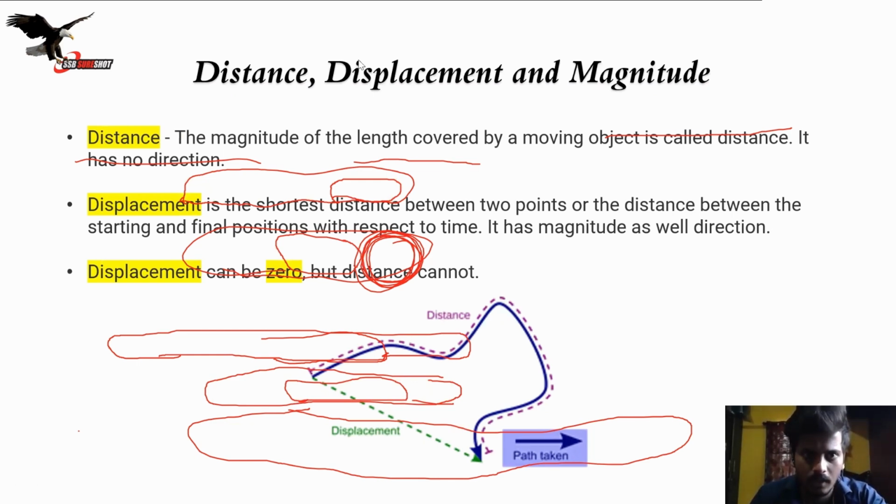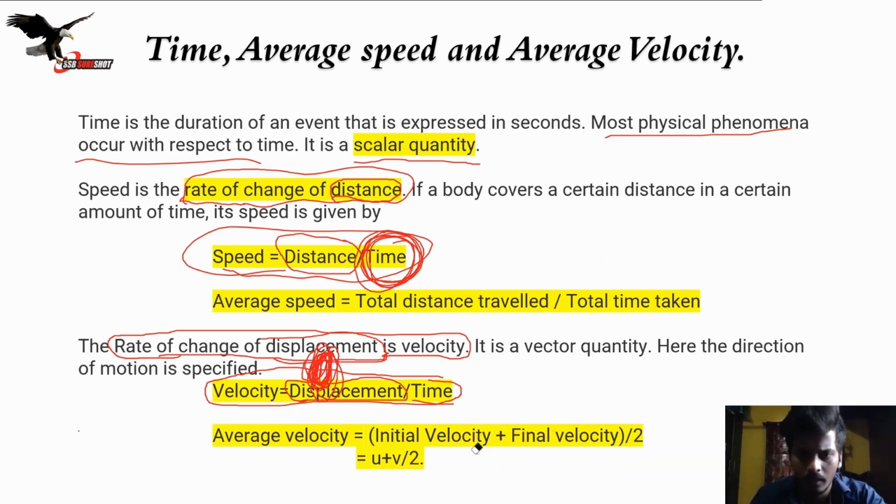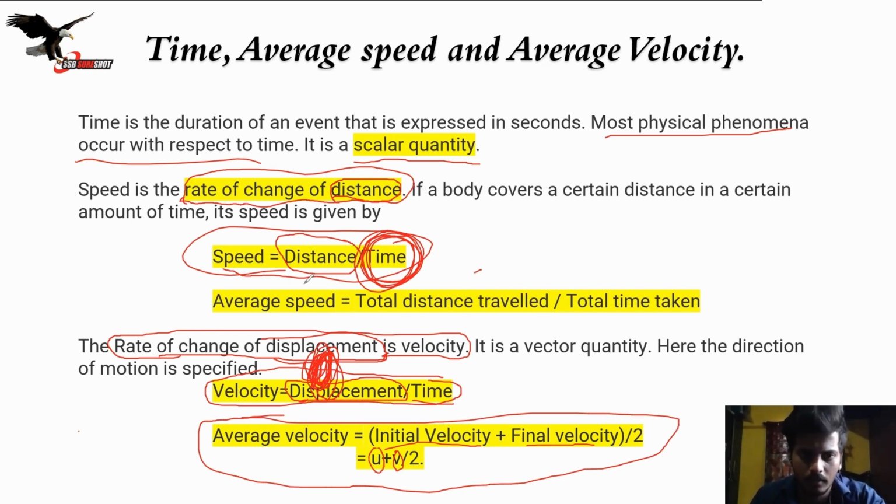This was our initial point, and this was our final point. So average velocity is initial velocity plus final velocity divided by 2. Initial velocity is denoted as u and final velocity is denoted as v. So that is average velocity and average speed.